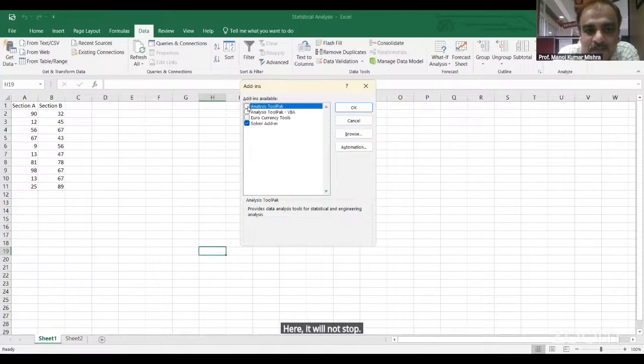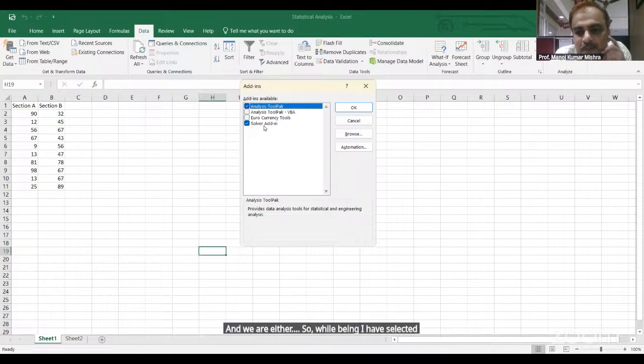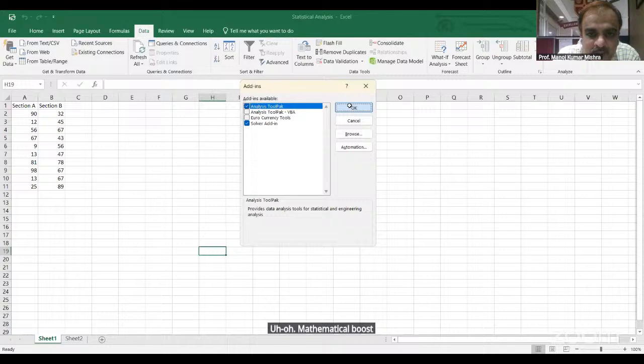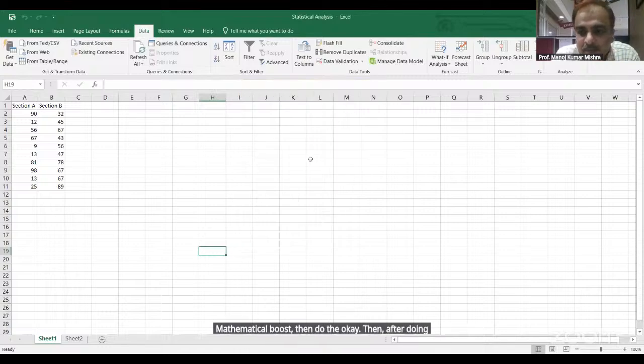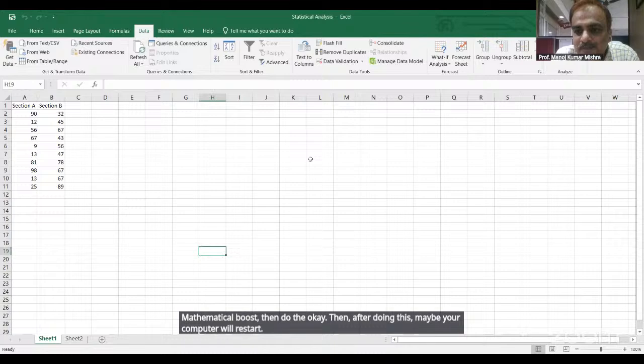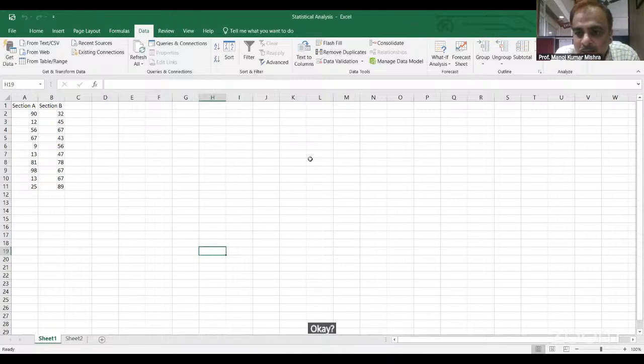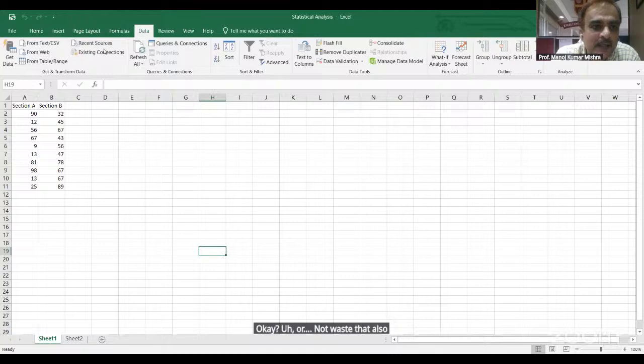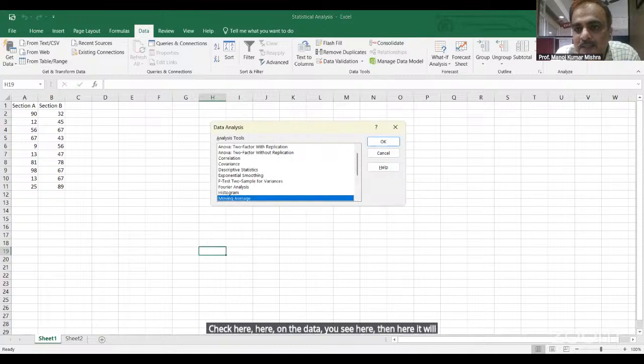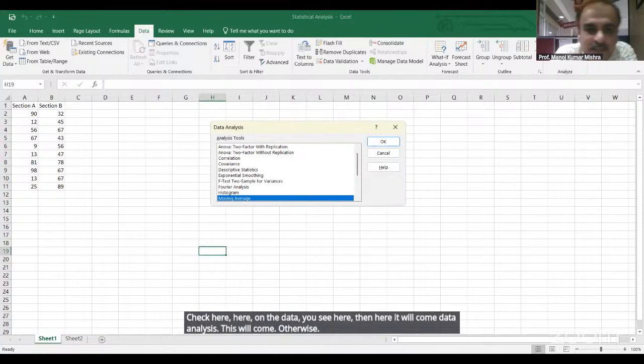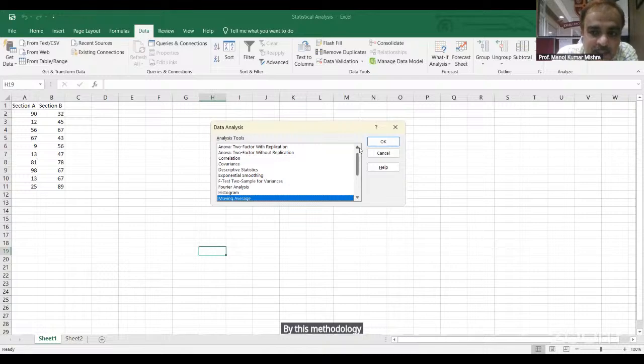We select here, and here is the Solver add-in, which I have selected for linear programming or mathematical tools. Then click OK. After doing this, maybe your computer will restart, or maybe not. Then you check on the Data tab, and data analysis will come. Otherwise, you can do it by this methodology. In my laptop, it is already installed. So here choose Descriptive Statistics.